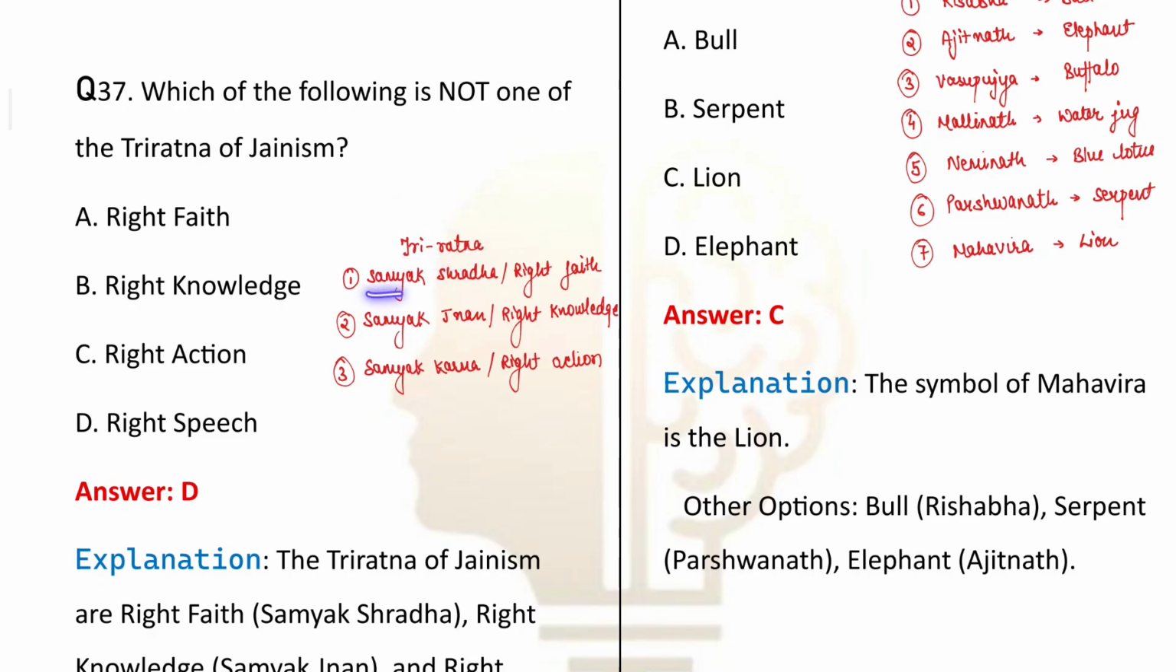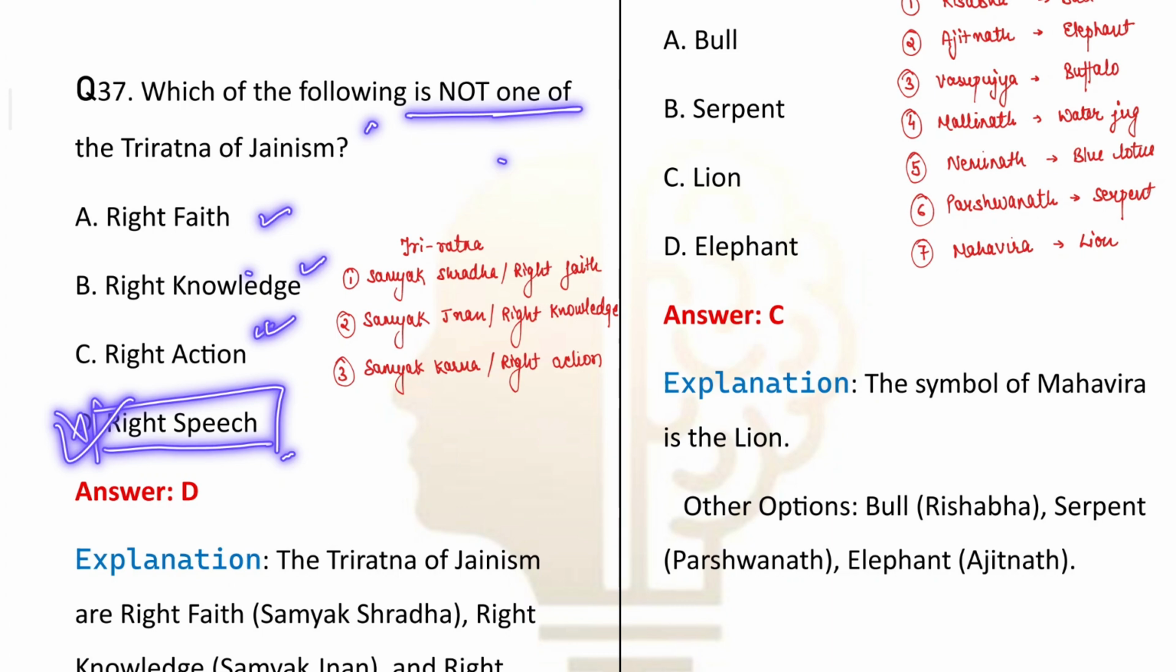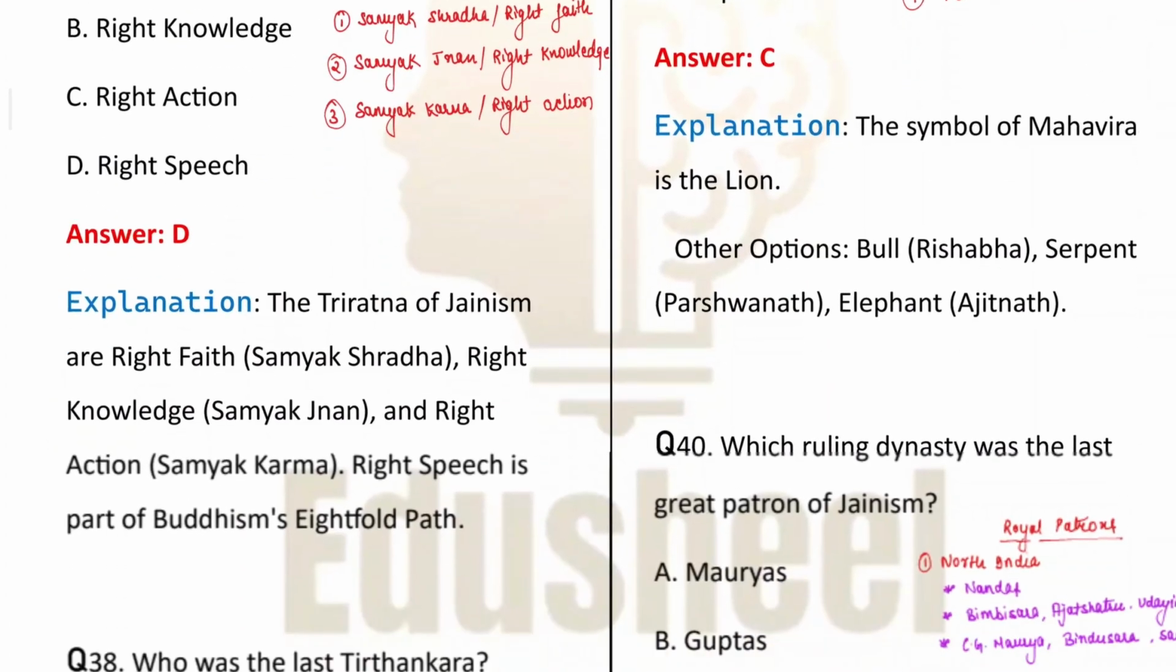First is Samyak Shraddha, the right faith. Second one was Samyak Gyan, that is the right knowledge. Third one was Samyak Karma, that is the right action. Okay, now right faith is a Triratna, right knowledge is a Triratna, right action is a Triratna, but right speech is not. So D is going to be the correct answer because the question asks which of the following is not a Triratna. Okay.